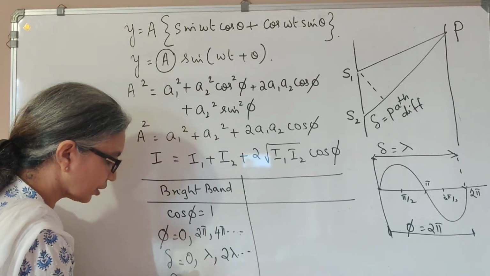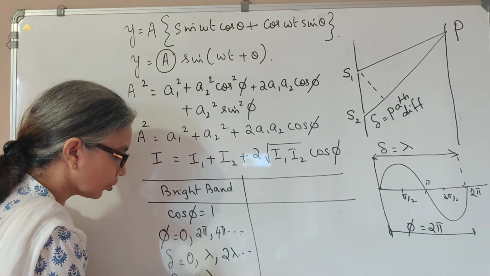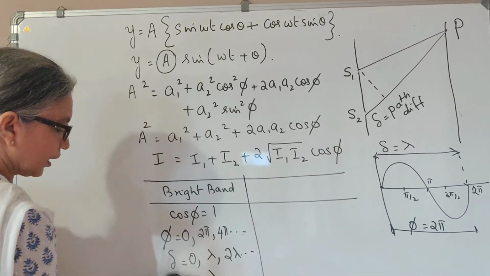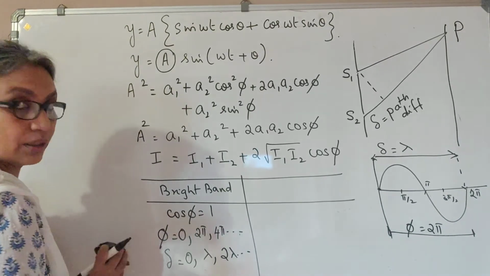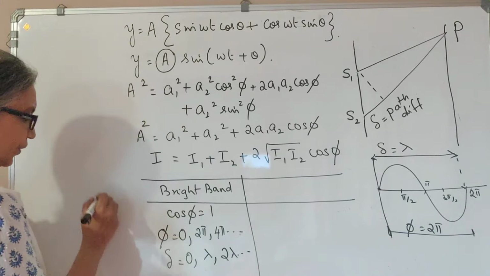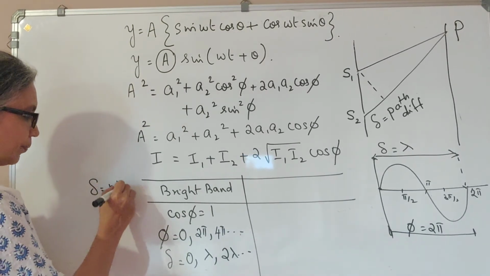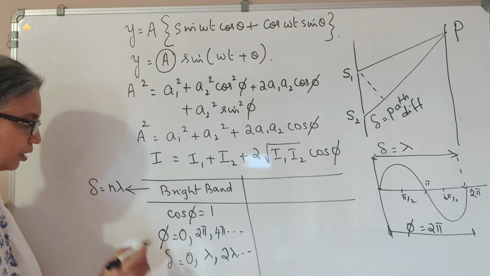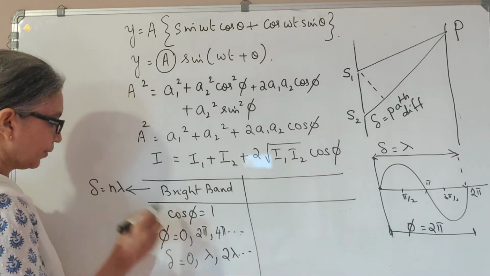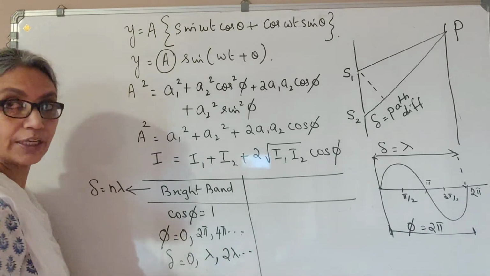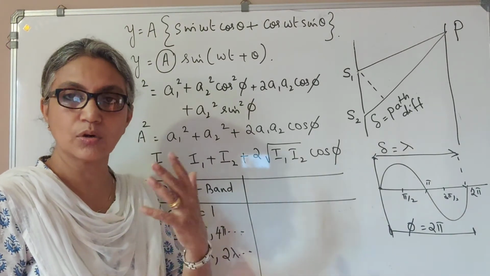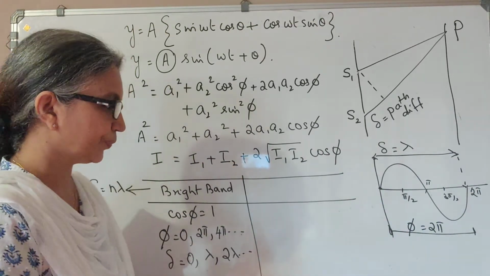Or if I write a general condition, delta is equal to n lambda, where, I hope you can see that, the general condition will be n lambda. So I'll write it here. Delta should be n lambda for it to be a bright band. So that when n is 0, we have delta as 0. If it's 1, lambda. If I put n as 2, then we have 2 lambda and so on. So that means n can take values 0, 1, 2, 3 and so on.